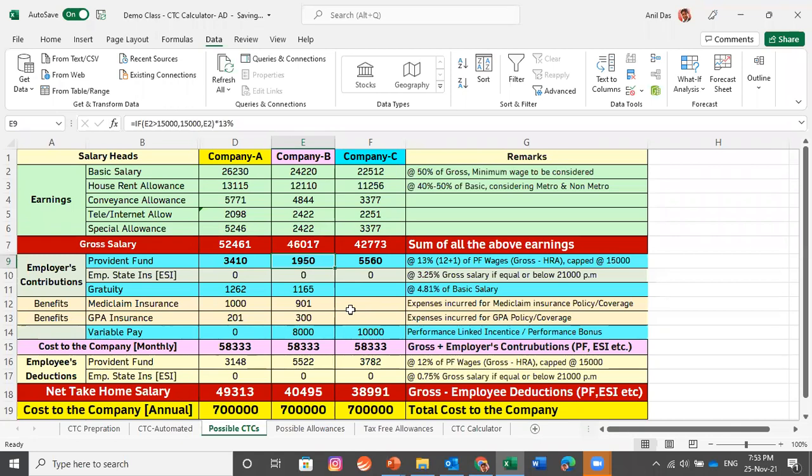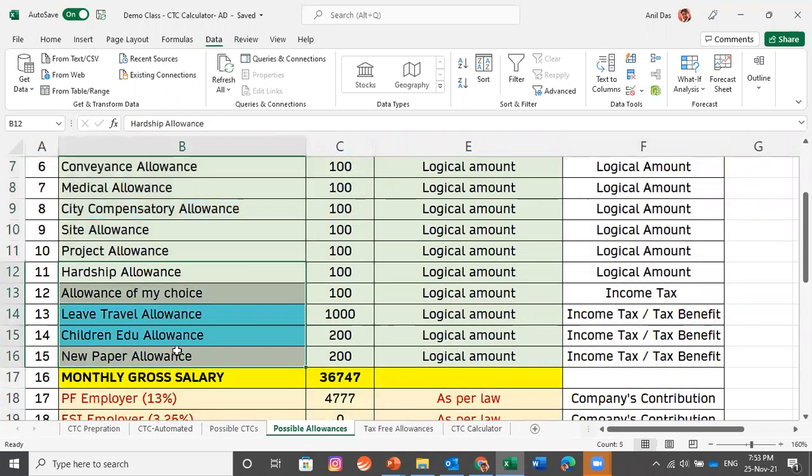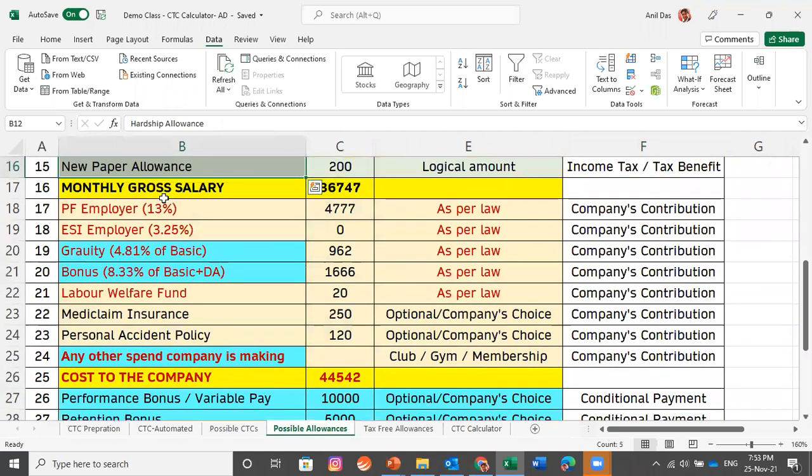So this is what I wanted to share from my Excel. And these are the various possible allowances which you can include in the salary breakup. This is the monthly salary. If you add monthly salary with employer contribution, where the employer spends money on PF, ESIC, gratuity, bonus, labor welfare fund, medical insurance, and add the cost of these, you would reach the CTC.